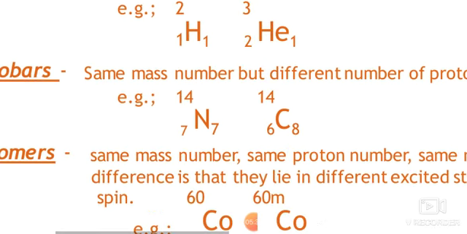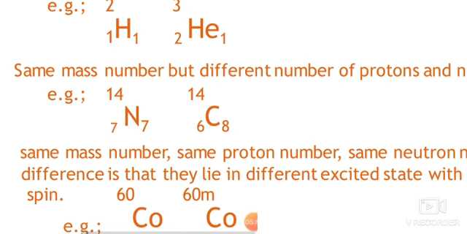Then isobar is there. What is an isobar? Isobars have the same mass number but different proton and neutron numbers. They have different proton and neutron numbers but the same mass number. So, for example, nitrogen and carbon nuclei. Both have mass number 14, but their neutron and proton numbers vary.